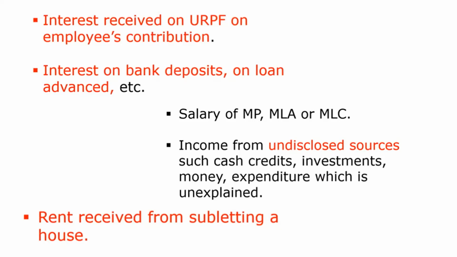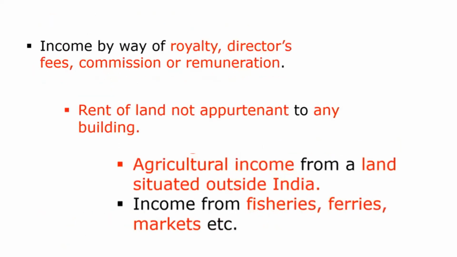So out of that, whatever money is received, that comes under rent received from subletting house. So subletting house means the owner gives the house to a tenant, and again the tenant is giving it to some other party. Then whatever we are going to receive out of that is rent received from subletting house, which comes under income from other sources.